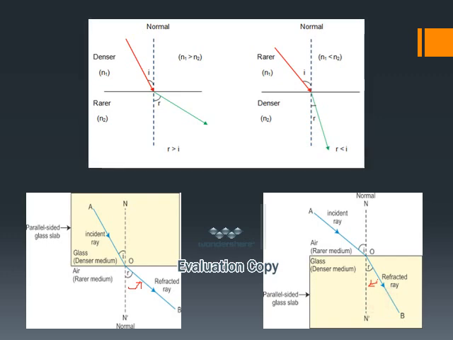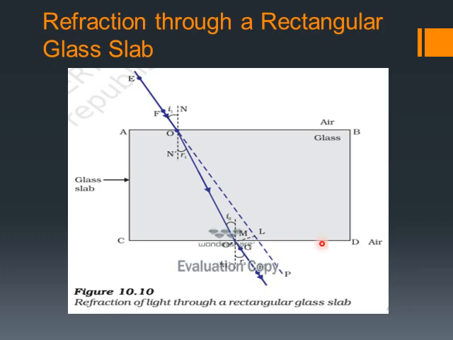And in this diagram also, we have already discussed how displacement is happening over here. The light is entering from air into the glass. Because of that, it is moving towards the normal and going inside the medium, and it is emerging out and moving away from the normal. So the original path of light, because of refraction, is slightly shifted from its original position. So this is called lateral displacement or lateral shift.